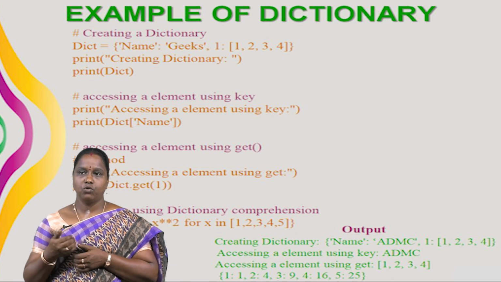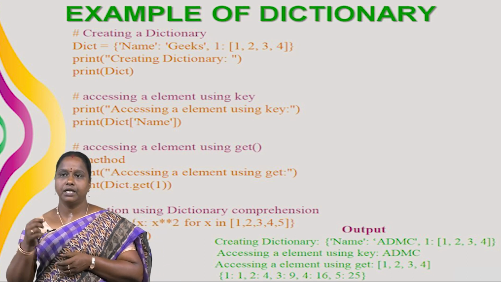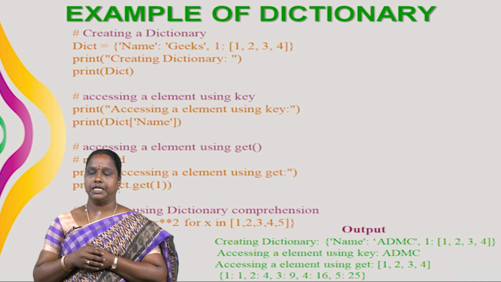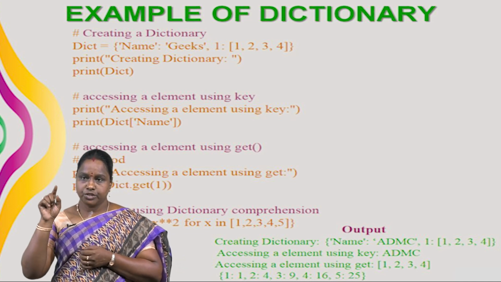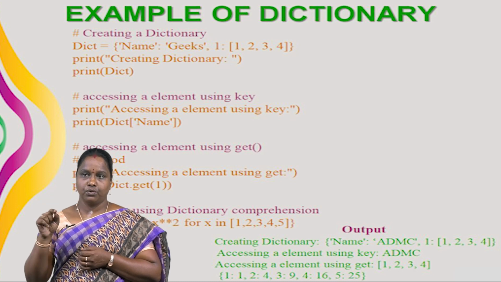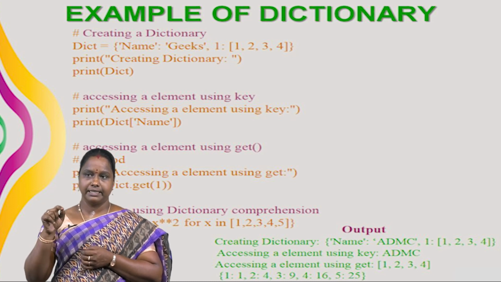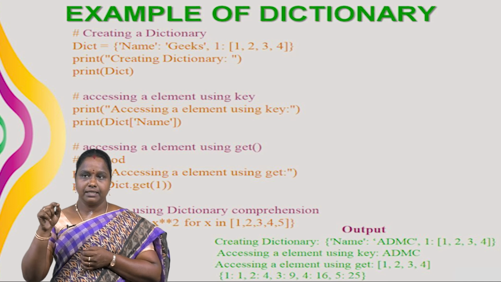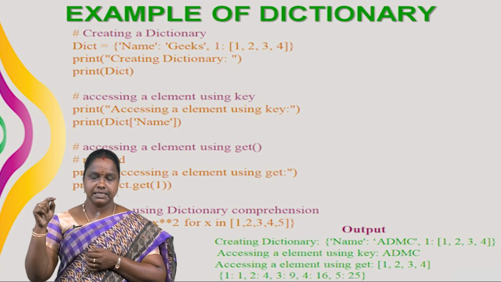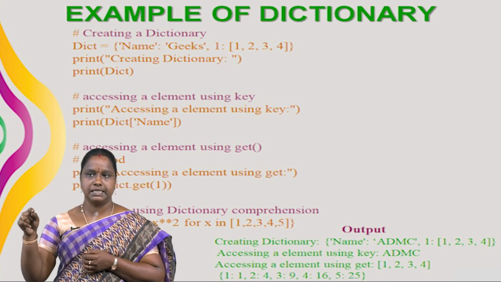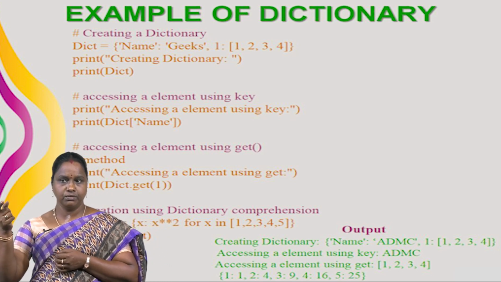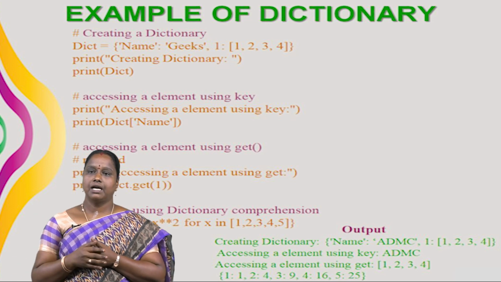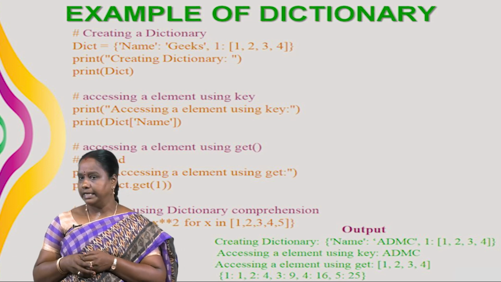Then we see the output by using print statement, print of my DICT. In output we see that 1 is to 1, 2 is to 4, 3 is to 9, that means 3 power 2 is 9. Next 4 power 2, 16. 4 is to 16. And the last one 5 is to 25, 5 power 2 is 25. These are the examples for dictionaries.